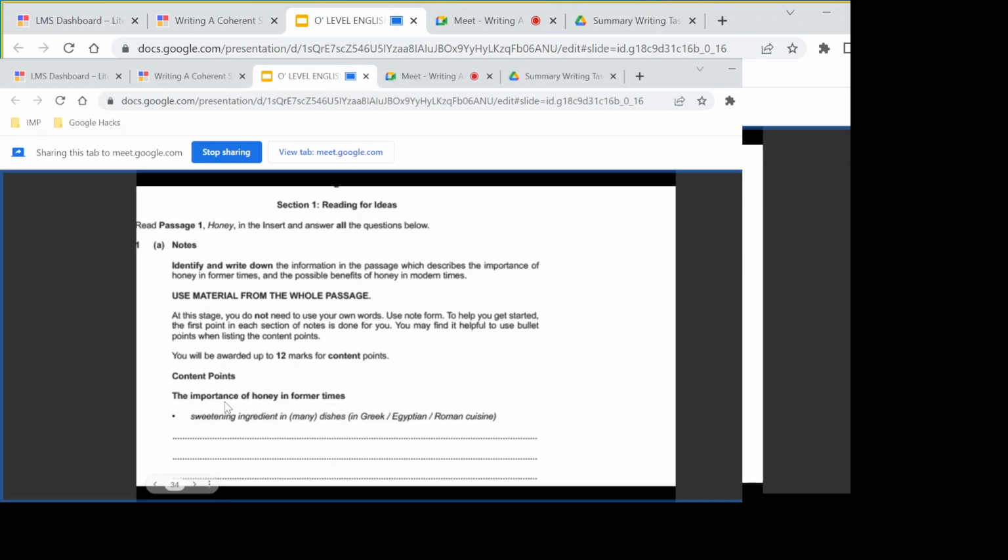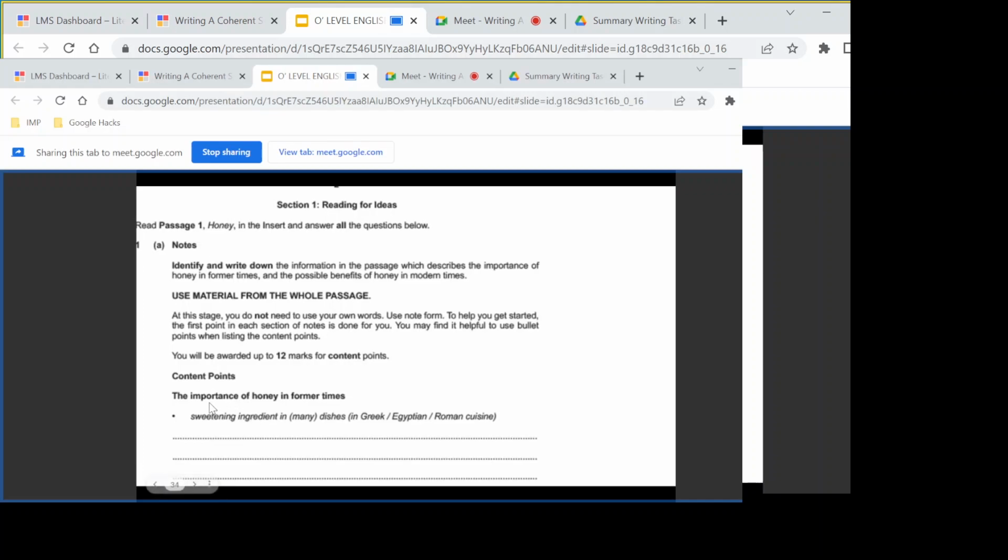When we say importance, what comes to your mind? What can we expect before we jump into the reading part? What can we think of that would be included in the importance? Especially, it's given to us in the first example here. Mainly its uses or how it helped to develop something. Okay, great.